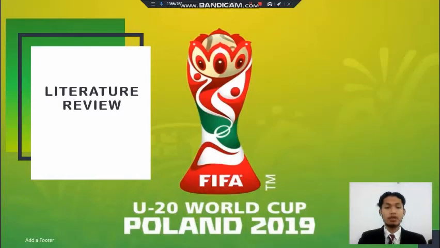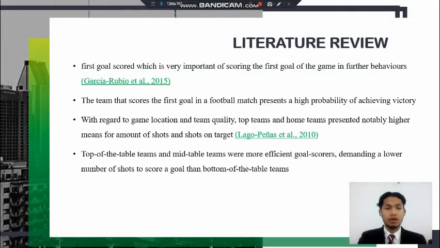Now we proceed to literature review. The first goal score, which is very important of scoring the first goal of the game in further behavior, that is stated by Garcia Rubio et al. 2015.